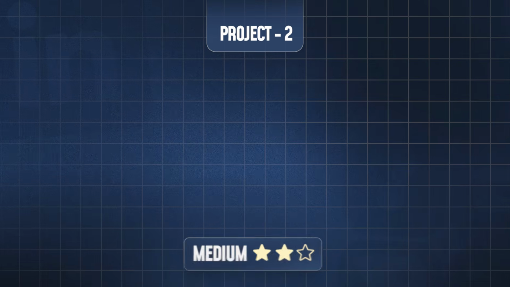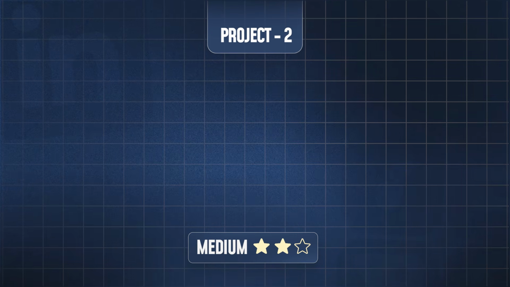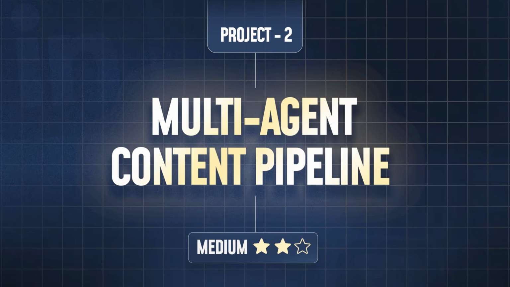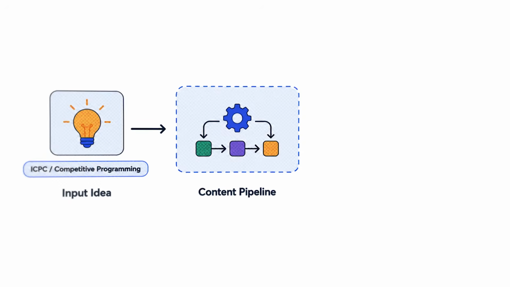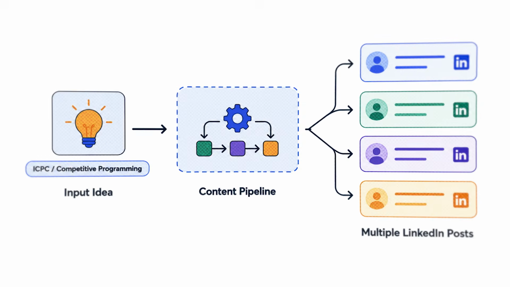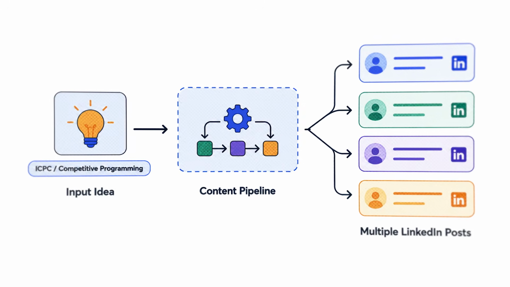Let's move to the next one. This is more of a medium level project in Agentic AI, and this project is about building a multi-agent content pipeline. Now, I am a YouTuber and multiple other creators are out there who create content on social media. Often we want a pipeline which can give us ideas around content that needs to be posted on these social media platforms. You want to build a pipeline which takes some input and builds multiple different posts on that particular input. Suppose you work with me and Vivek gives you a certain idea around, let's say, ICPC or competitive programming, and you take that as a feed and build 3-4 different posts for me that I can post on my LinkedIn, which are very information dense and fact checked.